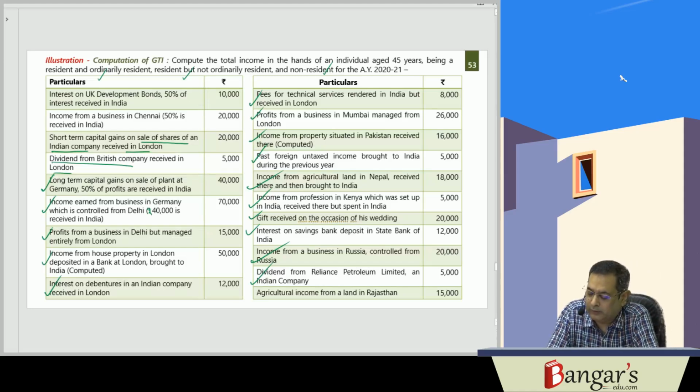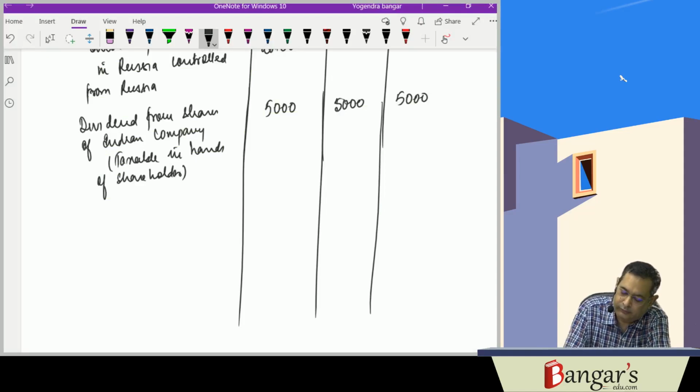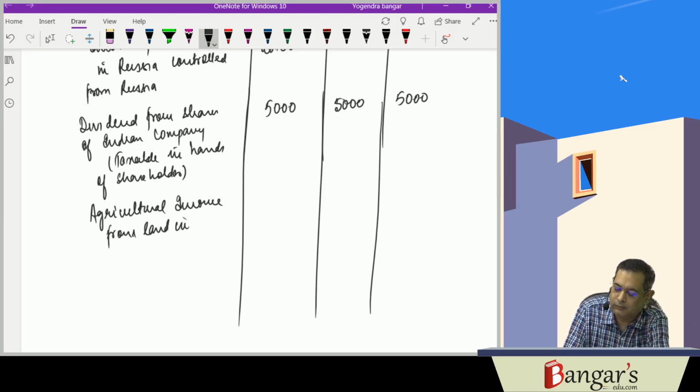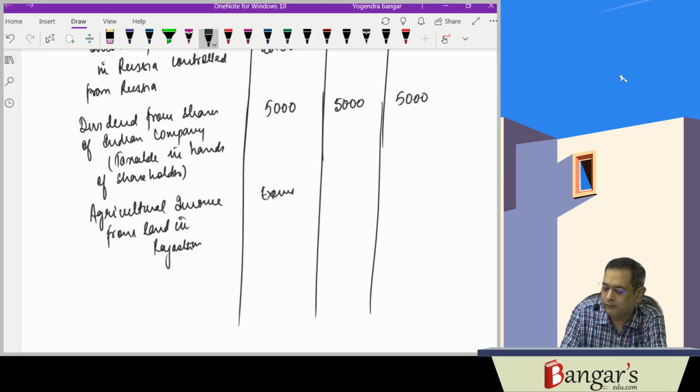Agriculture income from land in Rajasthan is exempt from tax. Agricultural income from land in Rajasthan, same is what? Exempt from tax.